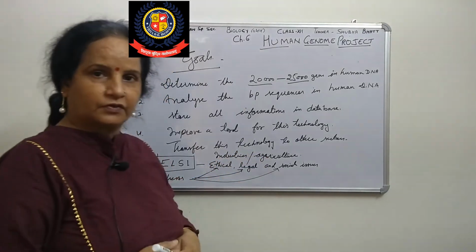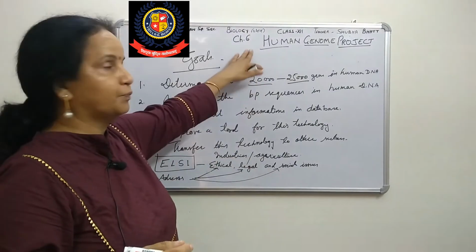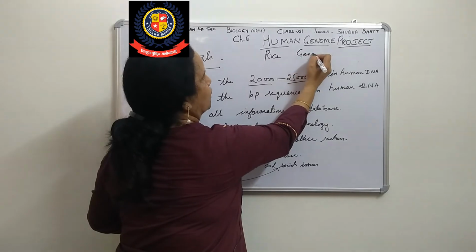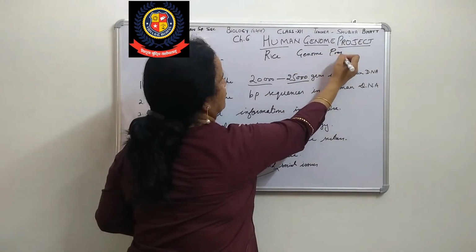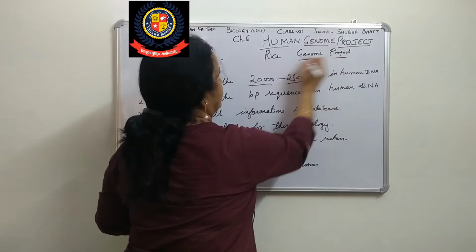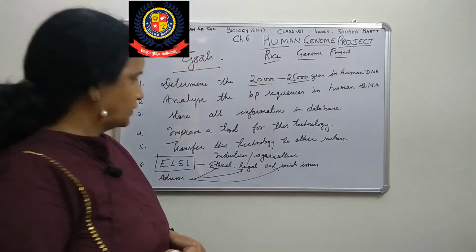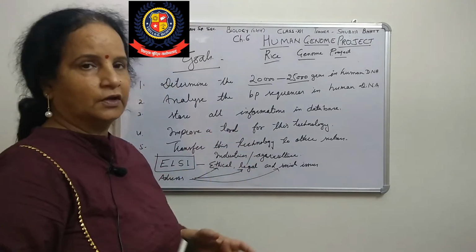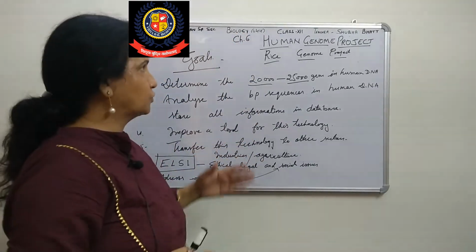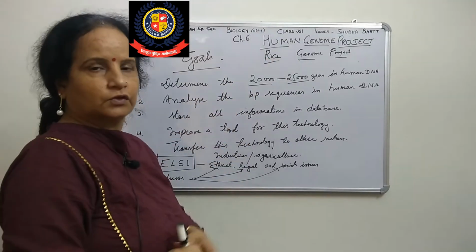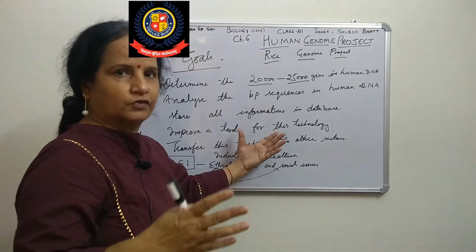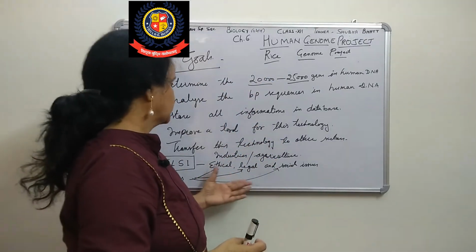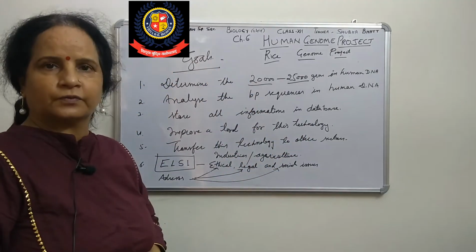agriculture. As I just told, one more project is there, that is the rice genome project, which is not in your book I think, but is in your syllabus. So now we have taken plants, so we are talking about agriculture. We have written agriculture, means this technology will be beneficial not only in the human genome but also in the rice genome. So first when we have done this in the human genome, then we can talk about the DNA of the rice plant, a paddy plant. So we can solve all these, right?